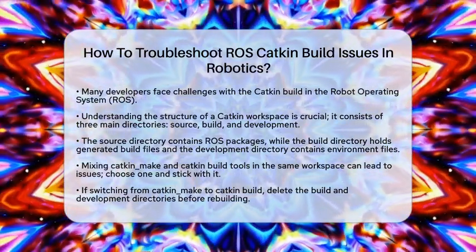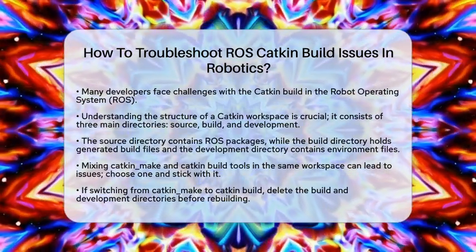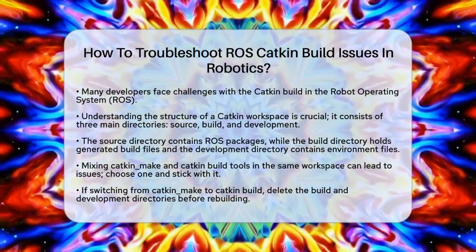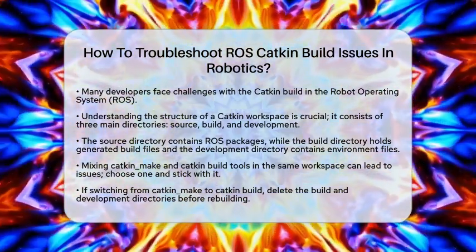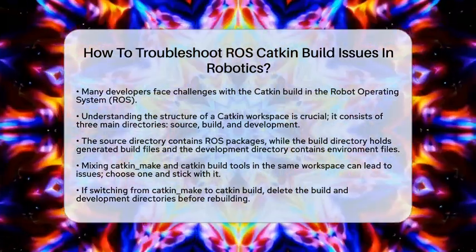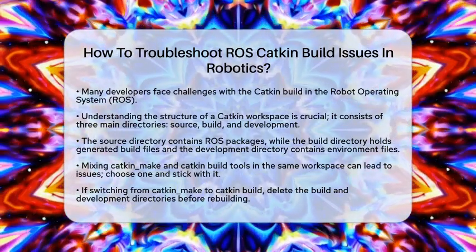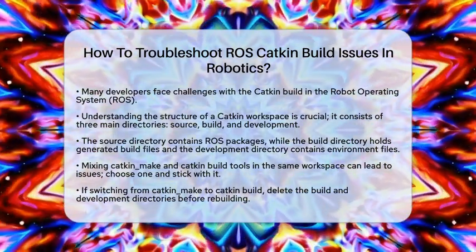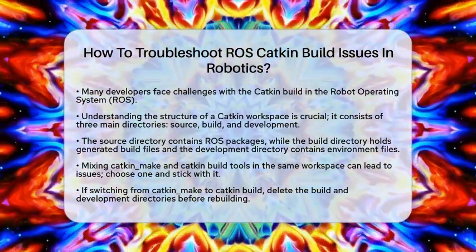First, it is essential to understand the structure of your Catkin workspace. A typical workspace has three main directories: the source directory, the build directory, and the development directory. The source directory is where your Robot Operating System packages are located. The build directory is where the build files are generated, and the development directory is where the environment files are created after building.